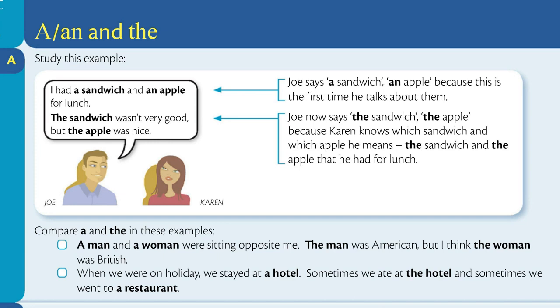Compare a and the in these examples. A man and a woman were sitting opposite me. The man was American, but I think the woman was British. When we were on holiday, we stayed at a hotel. Sometimes we ate at the hotel, and sometimes we went to a restaurant.